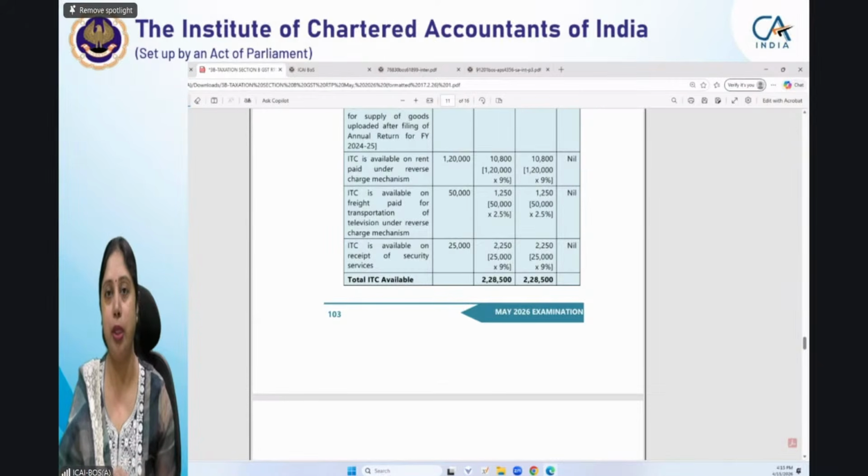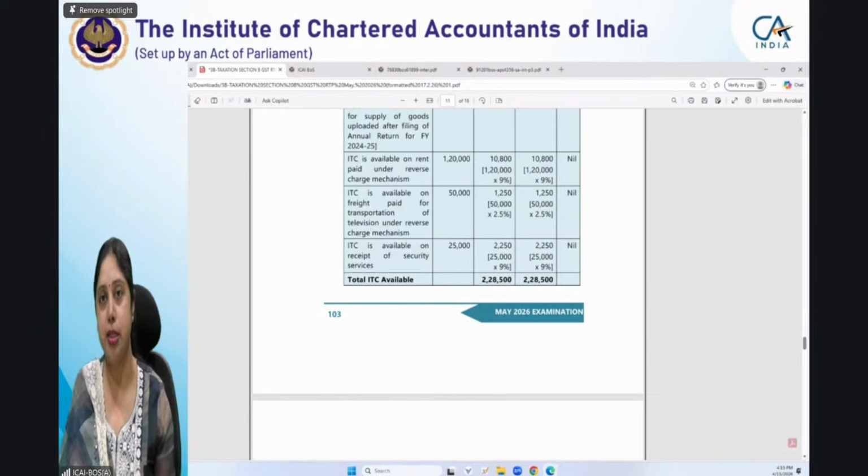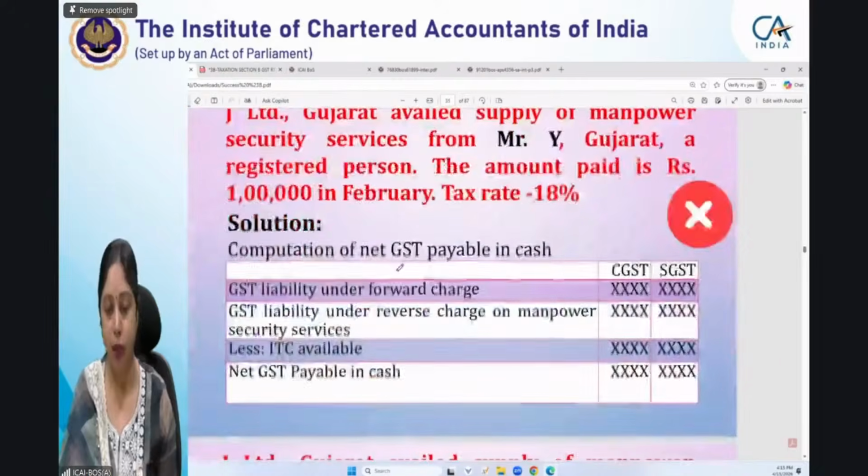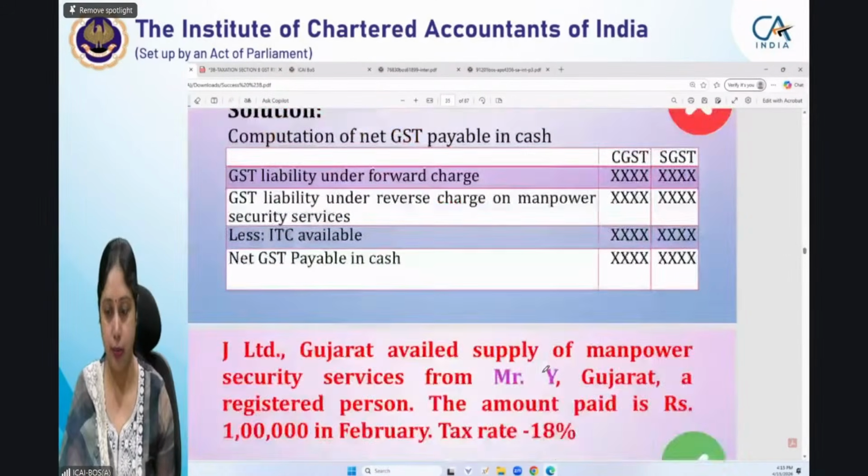Suppose that amount is A. Now to that amount, you have to add whatever GST you are paying under reverse charge on inward supplies. The amount which you get will be the net GST payable in cash. Though in our RTP question that was not asked, normally if you are doing that, this is the correct way to treat it.